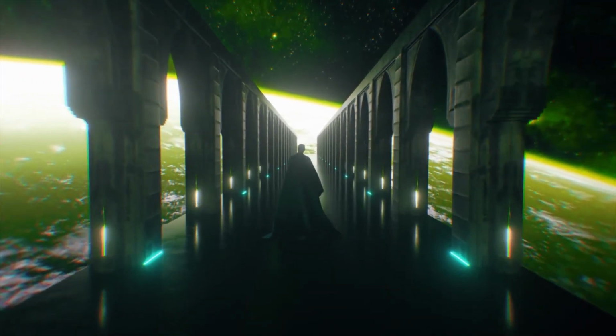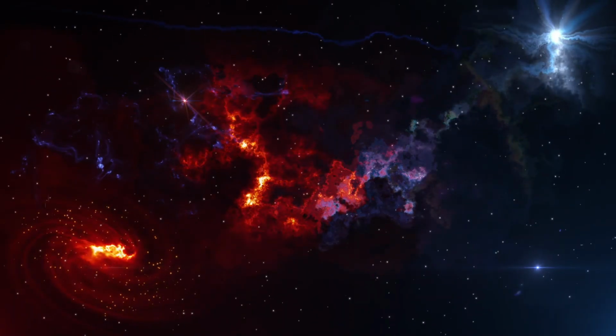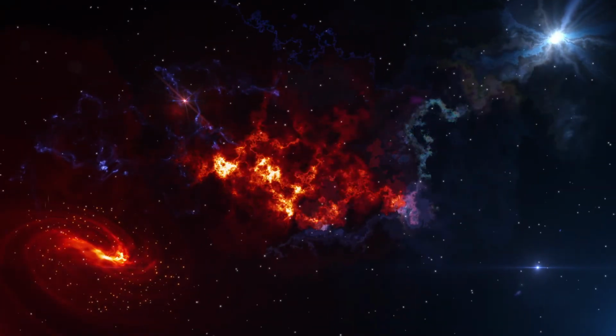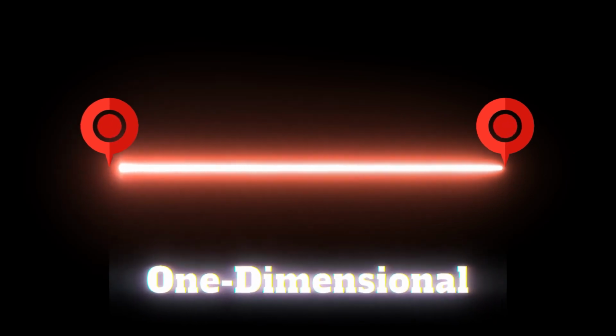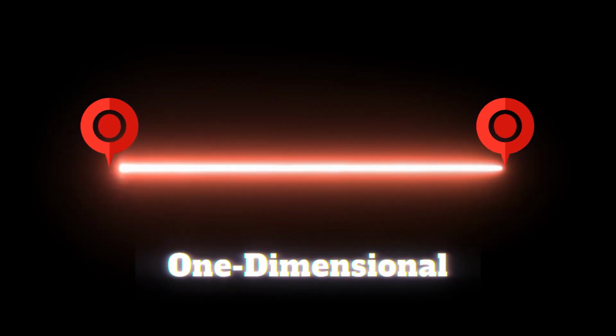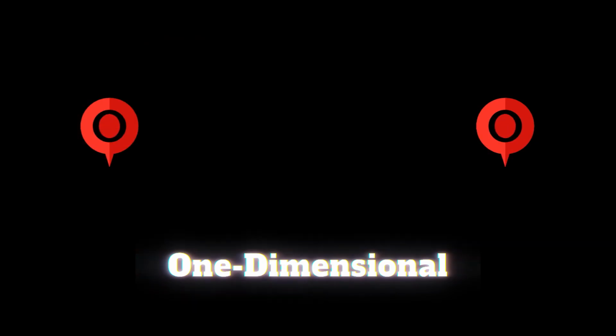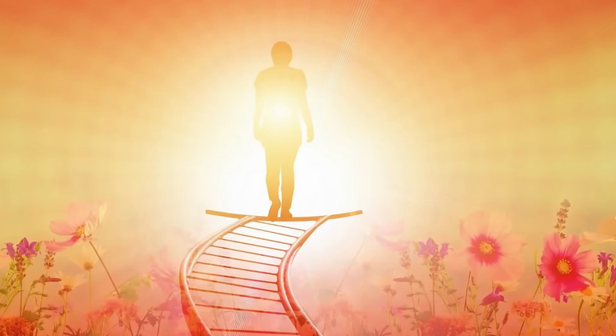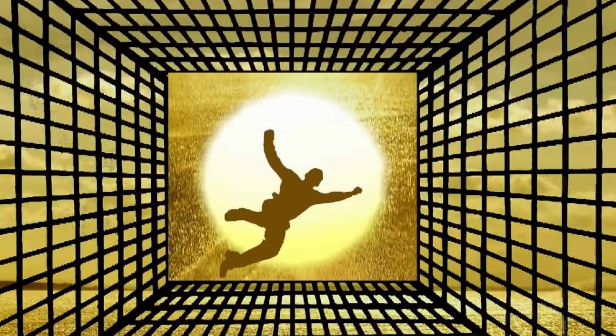As far as the laws of physics show us, the universe has 11 dimensions, or better to say, it must have. The first step is the one-dimensional. A straight line, a line between 2 points, or simply length, means a body with neither width nor depth and is just a straight line. Someone living in this dimension can only move forward and backward and won't have any movement to the right, left, up, or down.